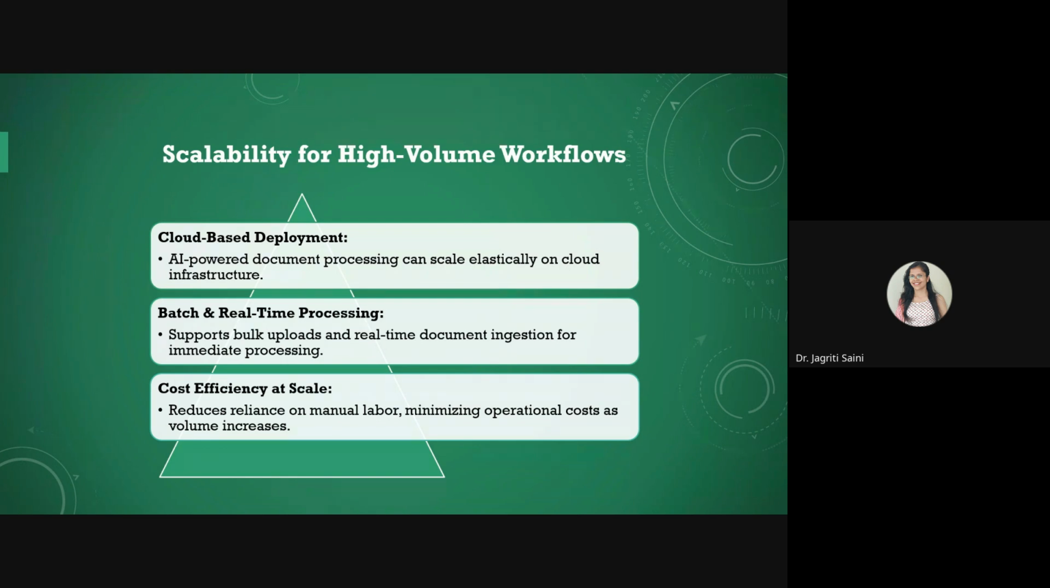They offer scalability for high volume workflows as well. Like for cloud based deployment, these AI powered document systems can help us to put things easily on the cloud so that they can be accessed from anywhere easily. They offer batch and real time processing. For instance, they can handle a wide amount of data in real time and provide quick decision making opportunities, and they are cost efficient also on a larger scale in comparison to manual labor if we want to handle a large set of documents.